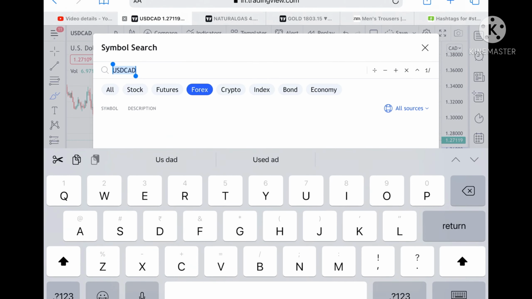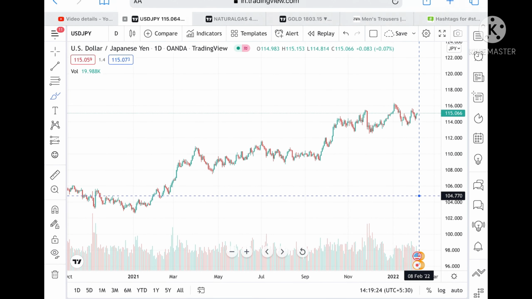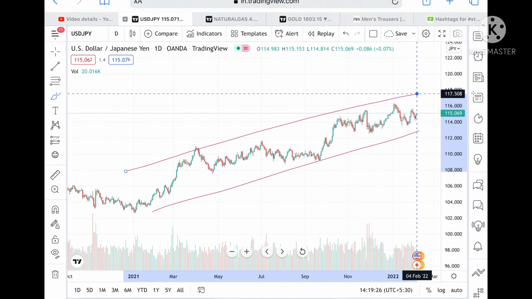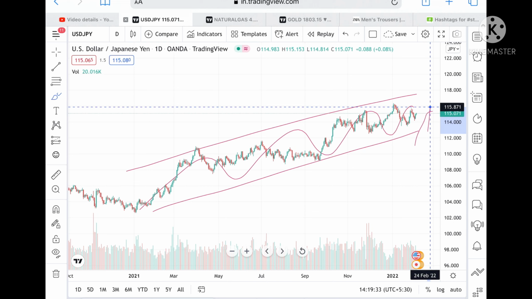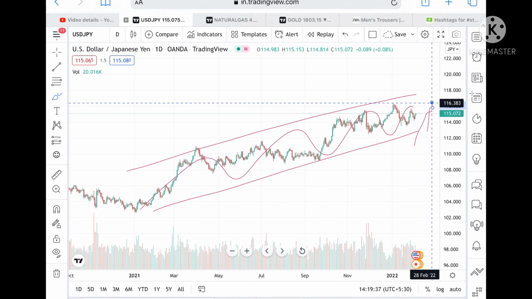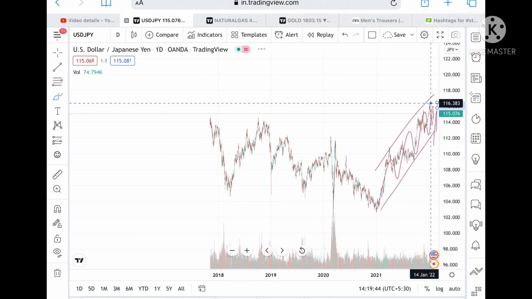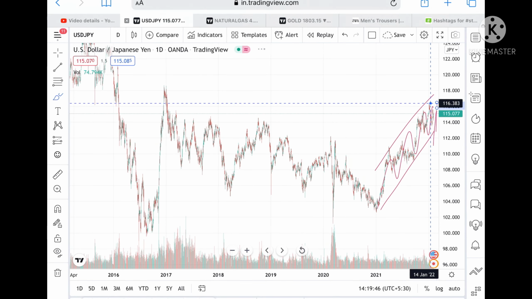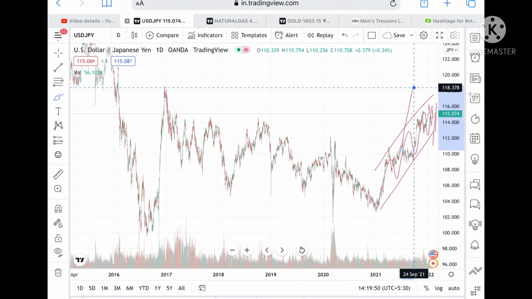USD JPY, see, if we talk about USD JPY, we have seen a continuous rise in the USD JPY trend. Suppose it doesn't sustain this level, then we can see it can come down to a level of 115.359, and from there we can see a level of 115.871. If it sustains this level, then we can see it can go to a level of 116.383. And suppose the price sustains above this level, then we can see a further rise in the price of USD JPY. And because we have seen a continuous uptrend, we can see a level of 118.378 also, and then